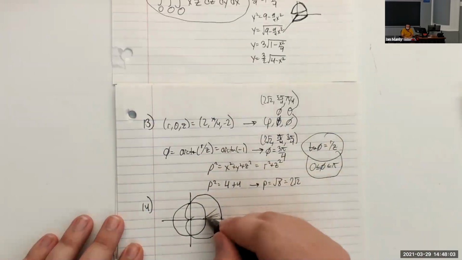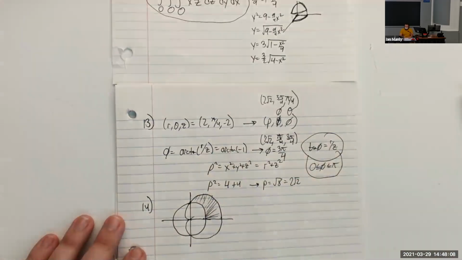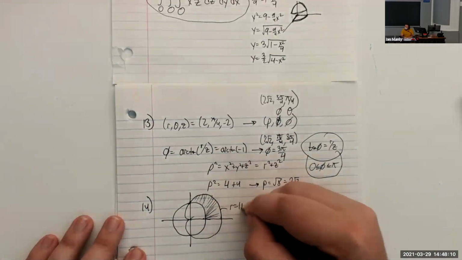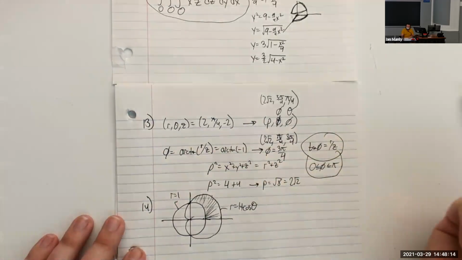Okay, and we want to find this area right here. This curve is r is 1 plus cosine of theta, and this is r is 1 right here.